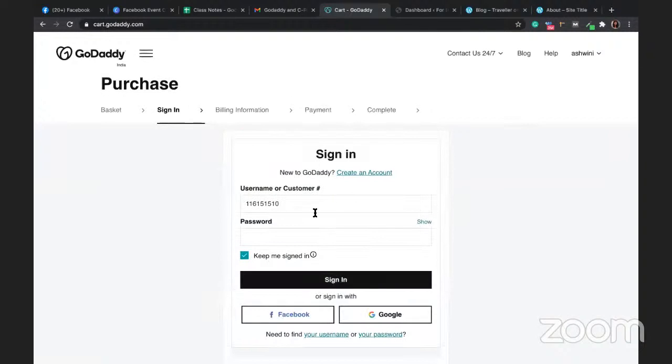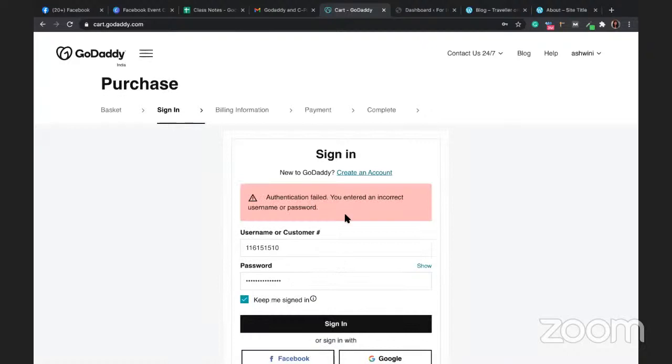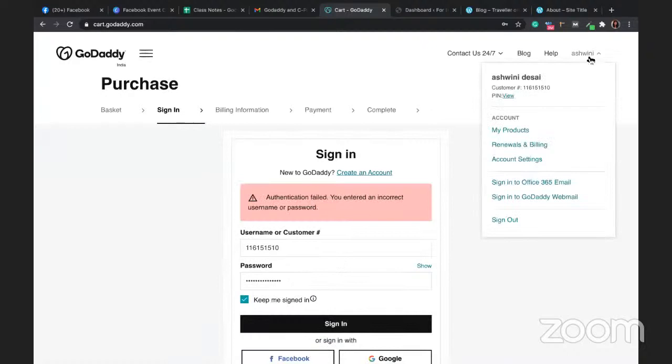Of course, add your password and so on, and then buy the domain name. I'll show you how it will look once you buy the domain. I don't want to buy the domain, I was just trying to show you. You add the password, then it will ask you for your credit card or debit card or whatever payment method. I've forgotten my password, I'll check later. Once you buy the products, they will be visible like this.